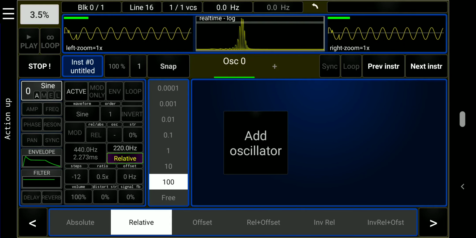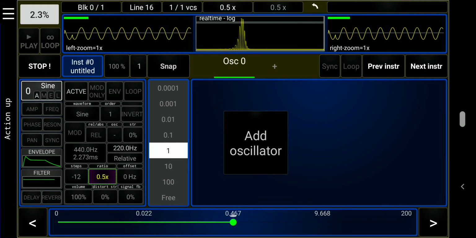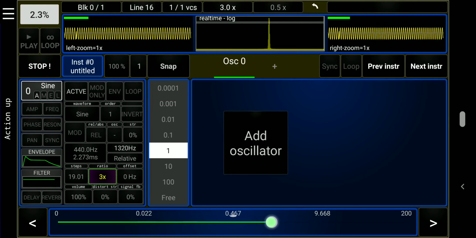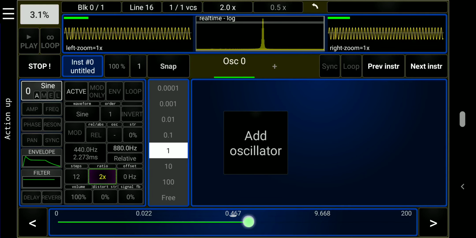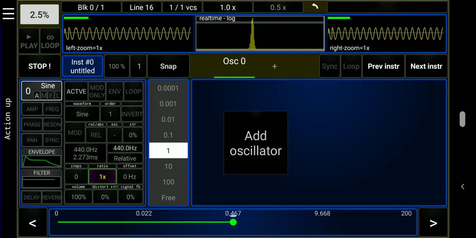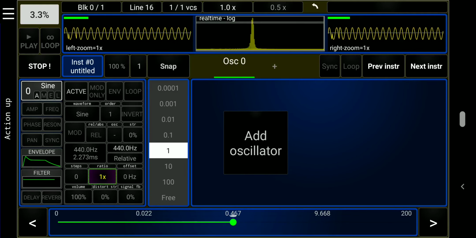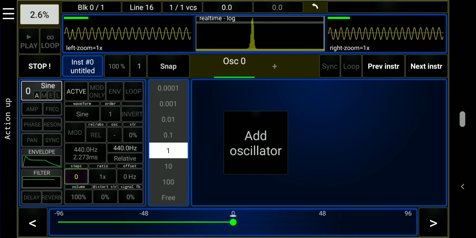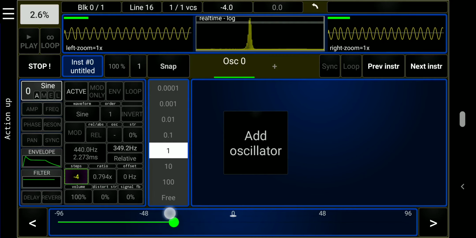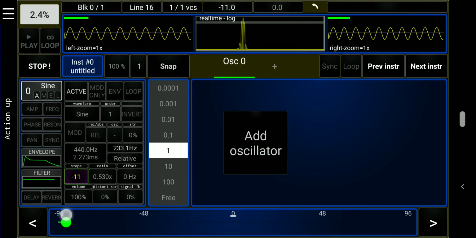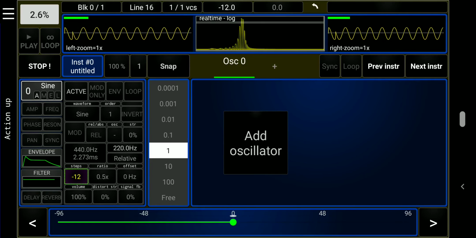A ratio can also be used to transpose the frequency. Let's put this back to 440 Hz using the snap selector set to 10. We're back to 12 steps down.